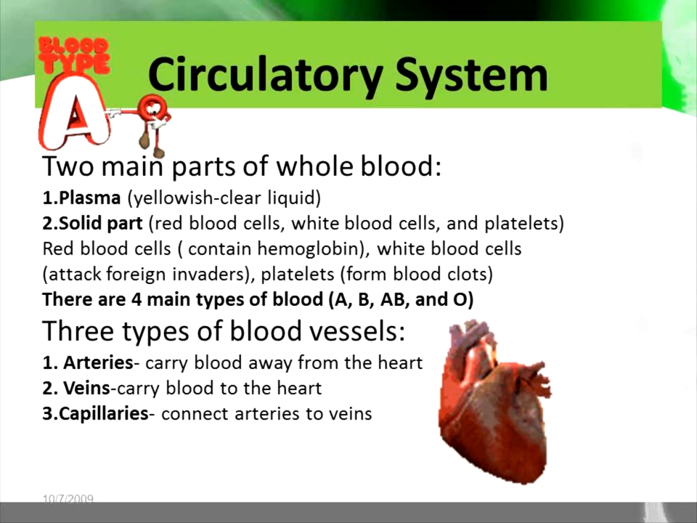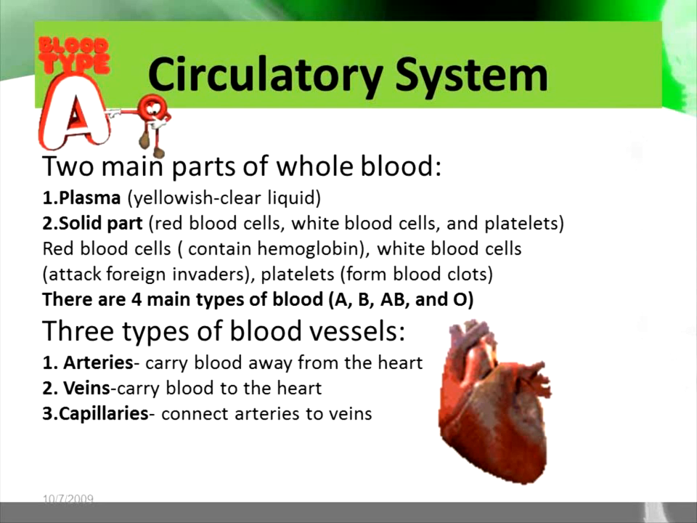The circulatory system has 2 main parts of whole blood. The first part is plasma, which is the yellow, clear colored liquid. And the second part, which is the solid part, has the red blood cells, the white blood cells, and platelets. The red blood cells contain hemoglobin, the white blood cells attack foreign invaders, and the platelets form clots. There are 4 main types of blood: A, B, AB, and O.